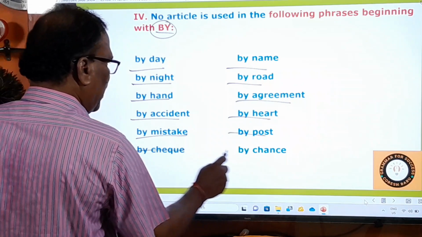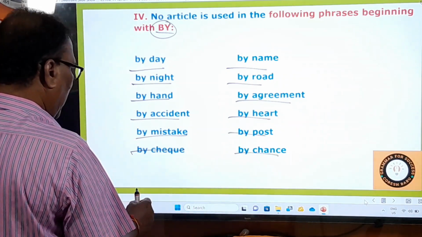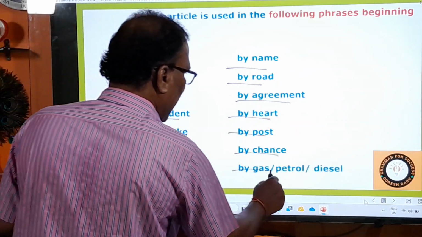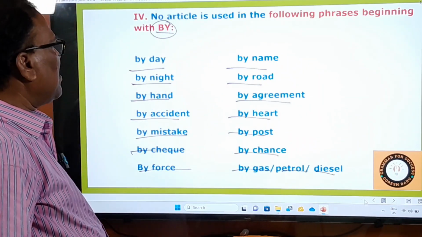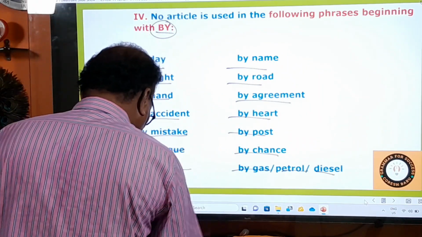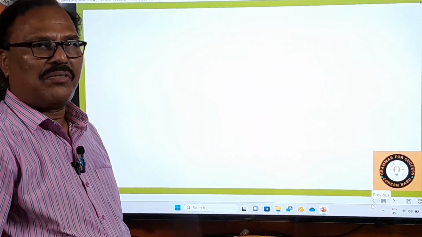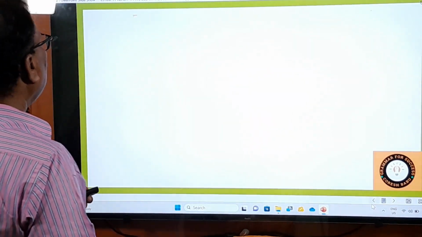Yes, by chance, okay. Yes, by force, by gas, by petrol, by diesel. So these are all the "by" phrases. In these phrases, no article is used. Let us see the examples.